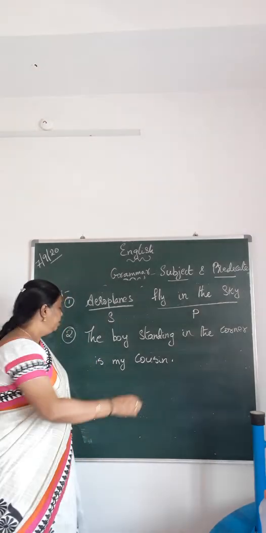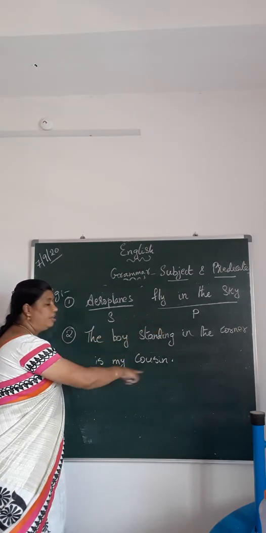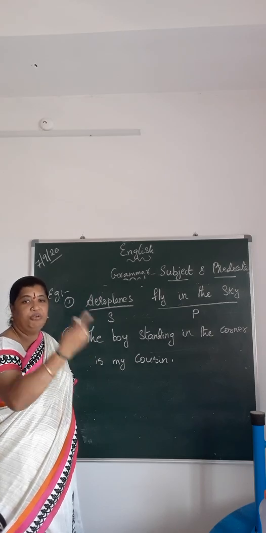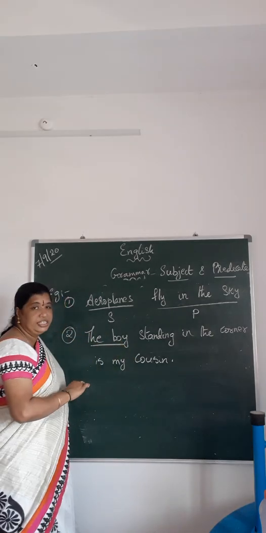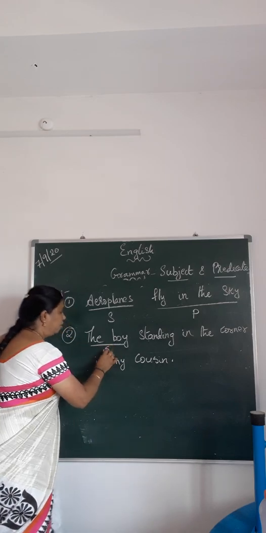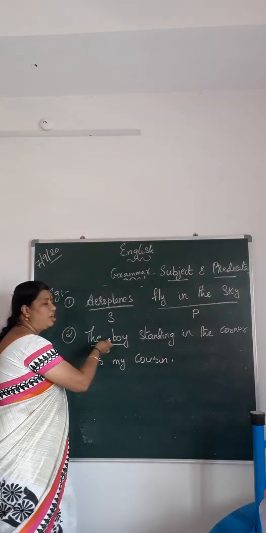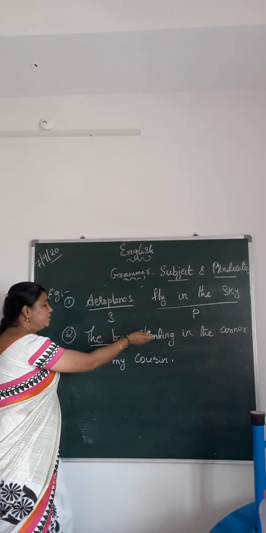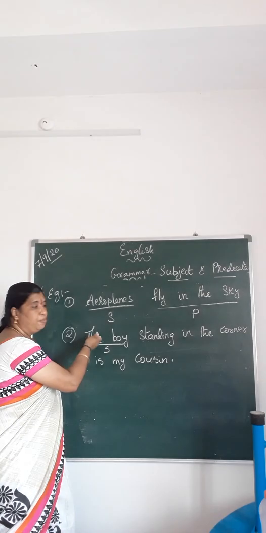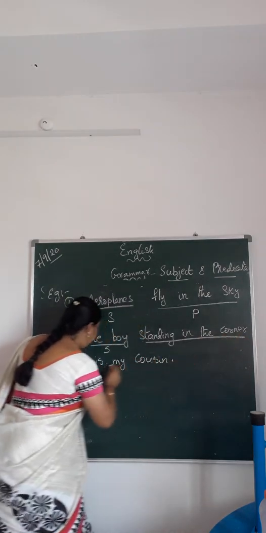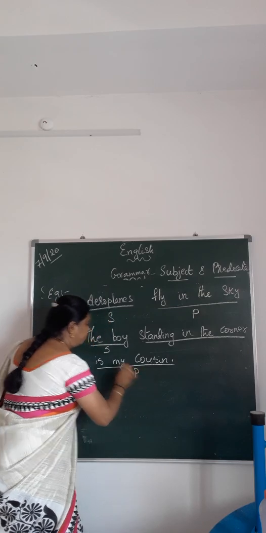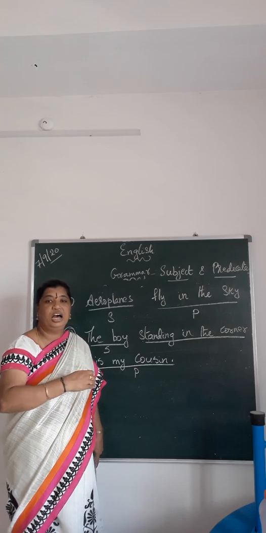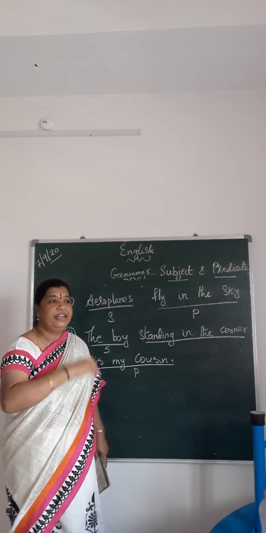The boy who is in the corner, he is my cousin. So how do I divide it? The boy, what is it? Subject. Very good. Then what is this boy doing? He is standing in the corner and that boy is my cousin. So this is talking about the subject, the boy, and "standing in the corner is my cousin" becomes the predicate. This is how we divide subject and predicate.